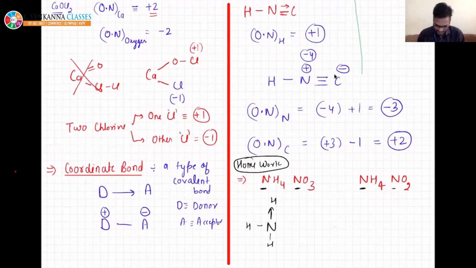Ammonium ion is like this. Here it is a plus charge. And nitrate, you know, it will have a minus charge. I have given you some hint. Now you solve it. Oxidation number for this and oxidation number for this.